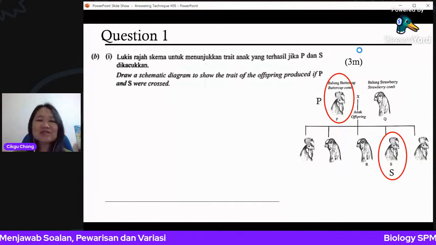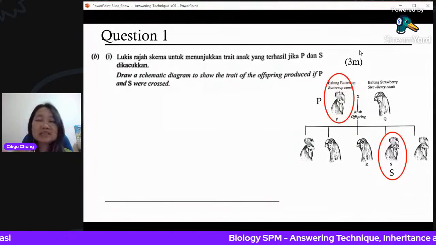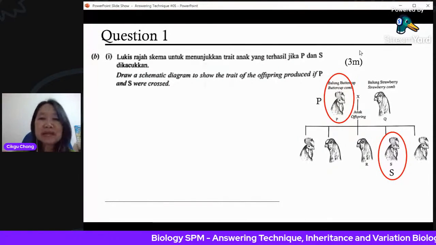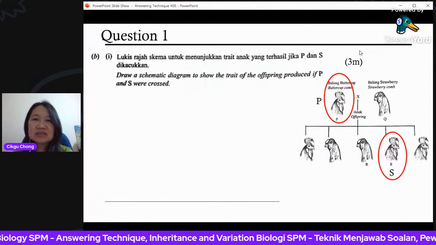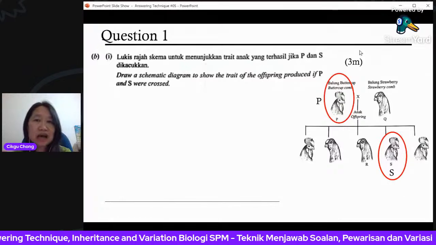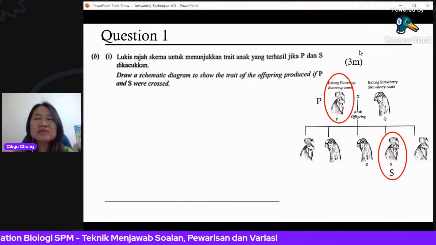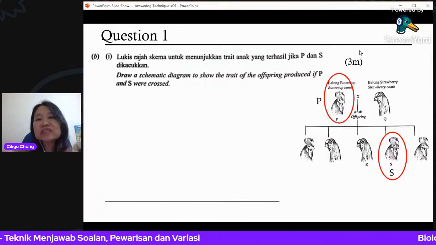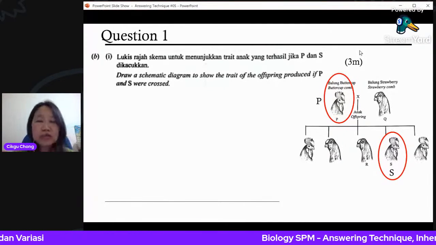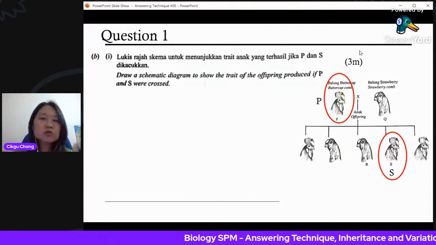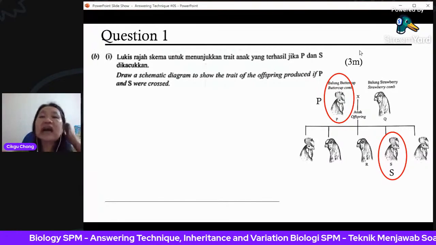Okay, now draw a schematic diagram. I noticed that many students can draw, but the difficulty comes when they want to explain why they get this offspring. Drawing is not difficult, but when you want to answer the question, they don't know how to write. They don't know how to explain why they get S, why they get R. So today's lesson, I hope that I can help you to zero in on the technique of answering this kind of questions.